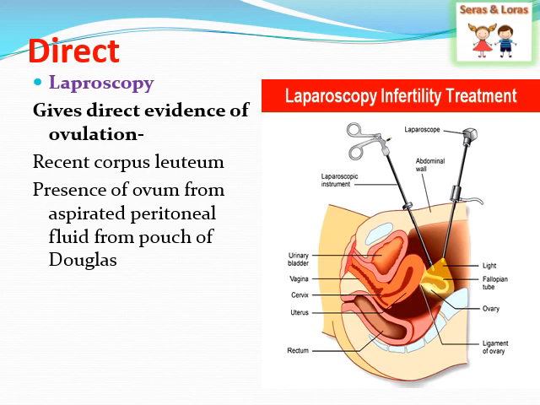Through it we can see the corpus luteum, showing that ovulation has occurred. You can see the corpus luteum in the ovary and the presence of ovum in the aspirated peritoneal fluid from the pouch of Douglas. If ovulation has already happened, you can see the ovum in the peritoneal fluid which is filled in the pouch of Douglas. So through laparoscopy you will get a clear-cut picture about ovulation.